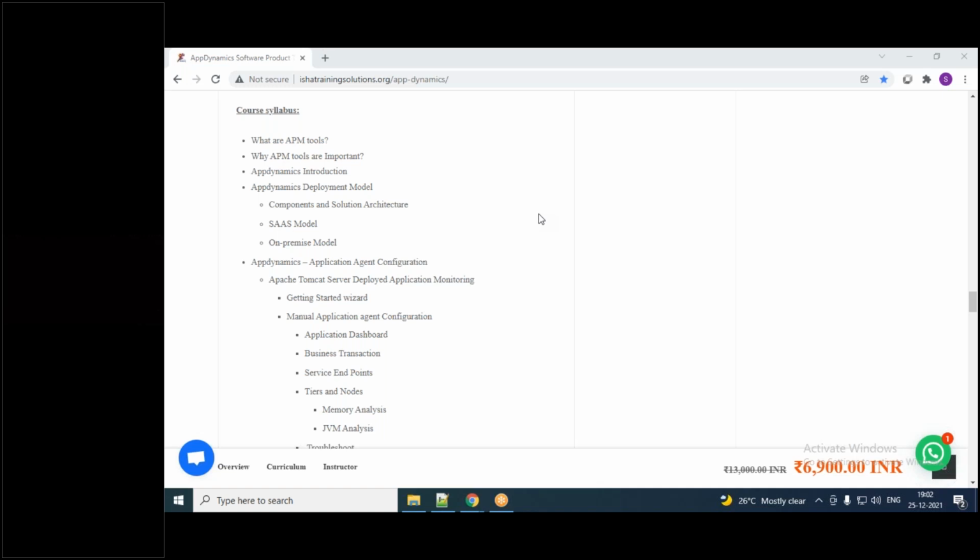What we are trying to do here is share the AppDynamics APM tool knowledge with you all, and also the work experience and the challenges that we faced. All those things we are going to share and learn this APM tool in a detailed way. That is what we are trying to do in this session.